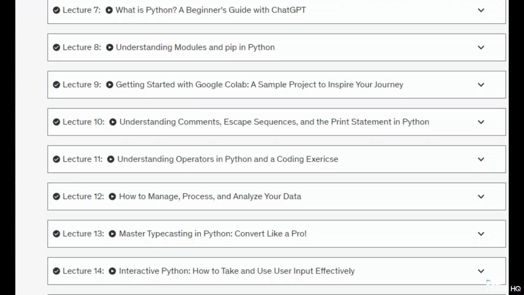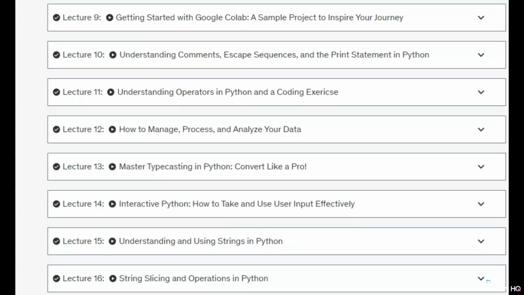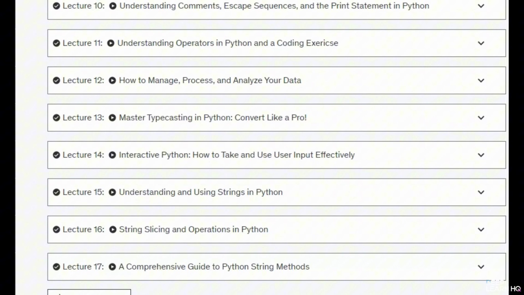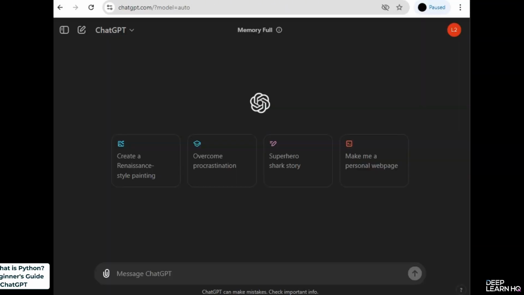We'll also cover how to handle user input, work with strings, and slice and manipulate string data. Finally, we'll wrap up with an in-depth guide to Python's powerful string methods. And by the end of this course, you'll have a solid foundation to build on, whether you're coding for work, fun, or even your own projects. Let's get started. Let's ask ChatGPT to help us write our very first Python program.